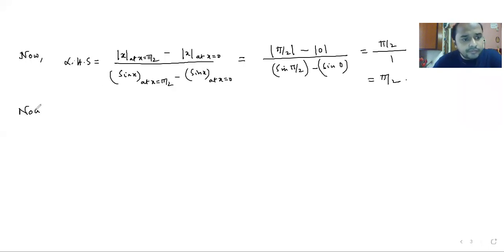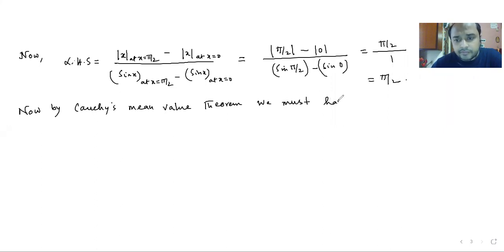Now, by Cauchy's mean value theorem, we must have f dash c by g dash c equal to pi by 2, which is your RHS. From there I will try to find out what c is.